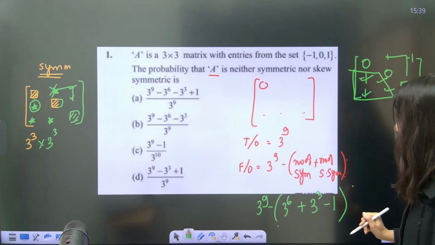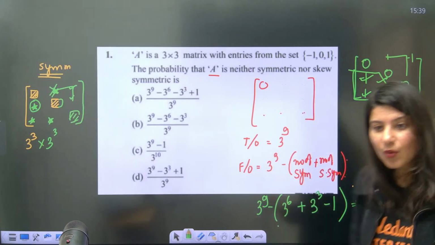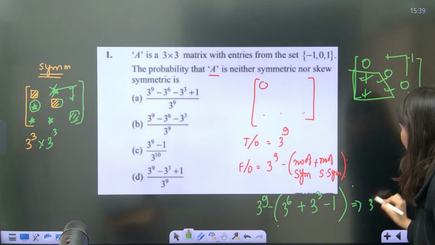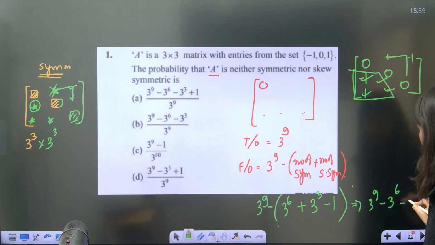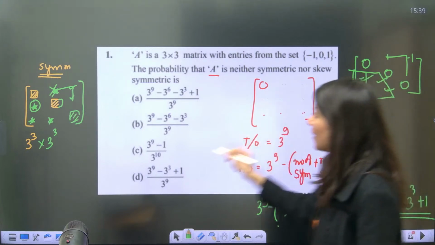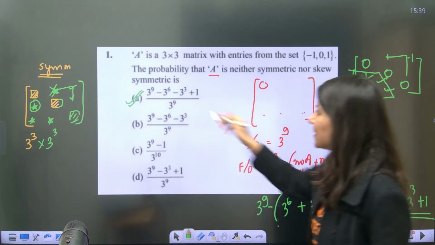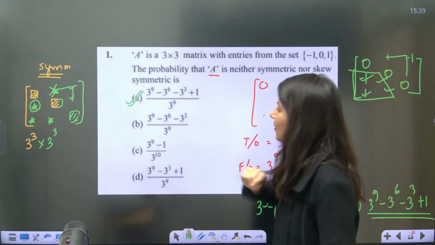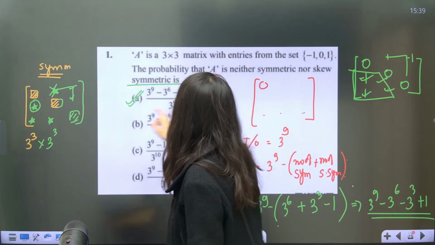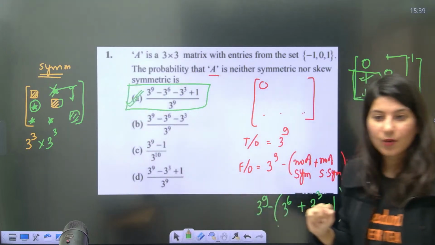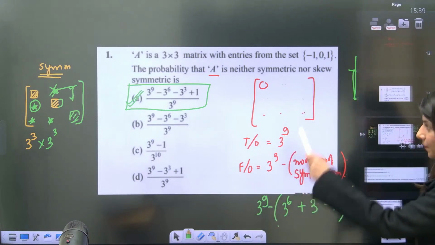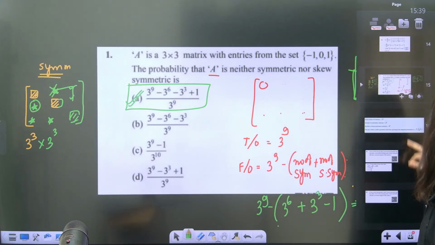This is your favorable outcomes. And Sai, you don't have to calculate. You just look at the options now. So 3 power 9 minus 3 power 6 minus 3 power 3 plus 1 is your favorable outcomes, which can clearly be seen in option A, and this is your total outcomes. So this is your clear-cut correct answer of this question. Okay, good question, I would say. Doable question, but this plus 1 is something which makes it a little tricky.